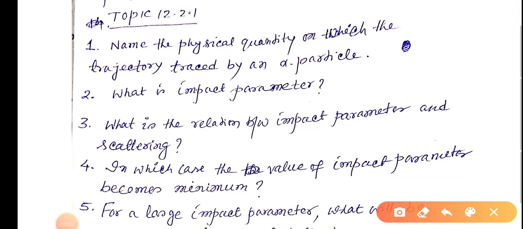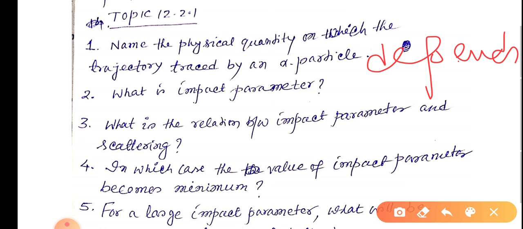Topic 12.2.1 questions. Number 1. Name the physical quantity on which the trajectory traced by an alpha particle depends. एक वर्ड छूट गया, डिपेंड्स होगा. Okay. What is impact parameter?